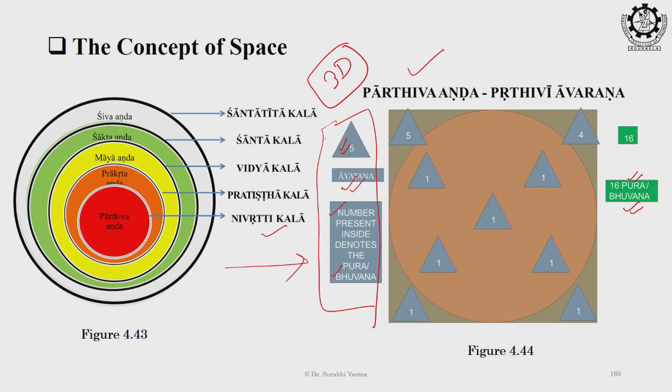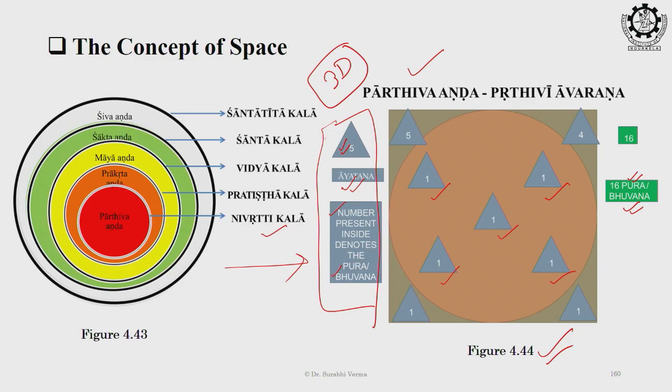So, you can see the diagram 4.44. You see there is a circle inside, shown in brown color, and there is a periphery also. Within the circle, whatever triangles are there, they have a special number. 1 1 1 1 and the arrangement is like this.